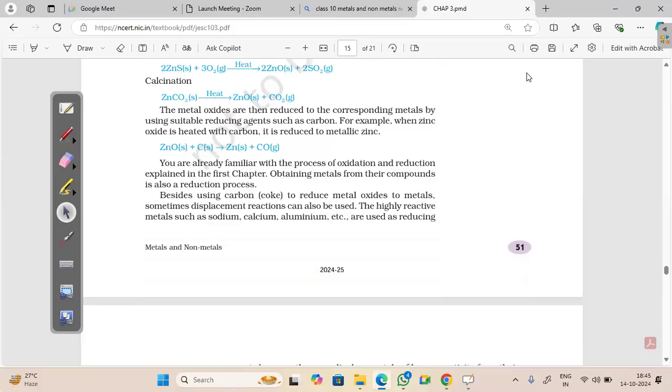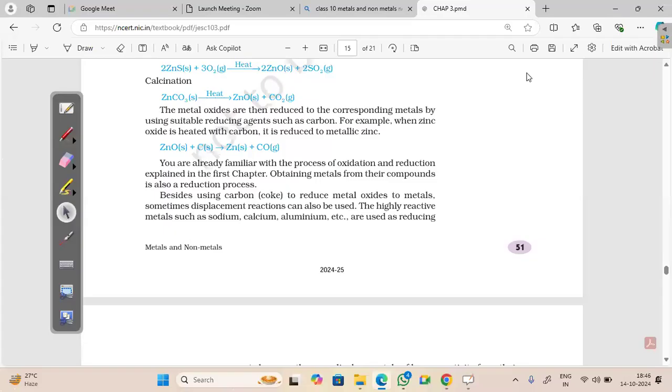Now the last process. Can you see here any reaction of reduction using carbon? Yes.